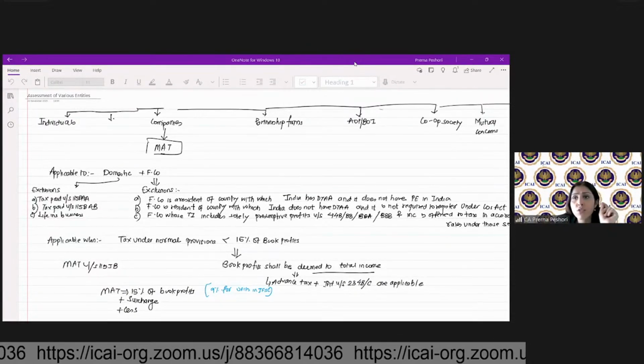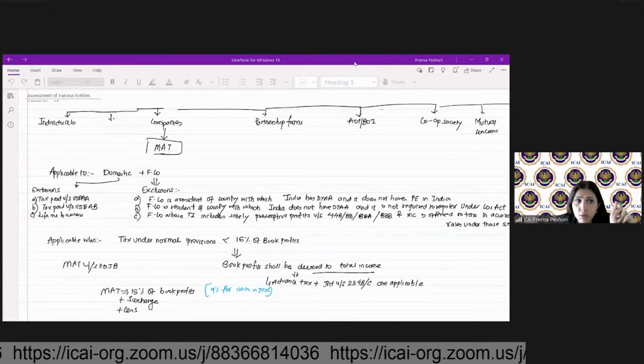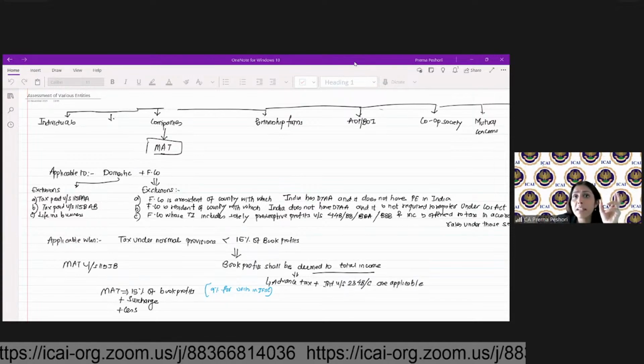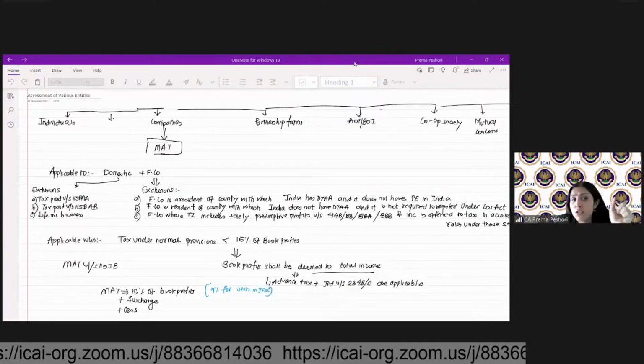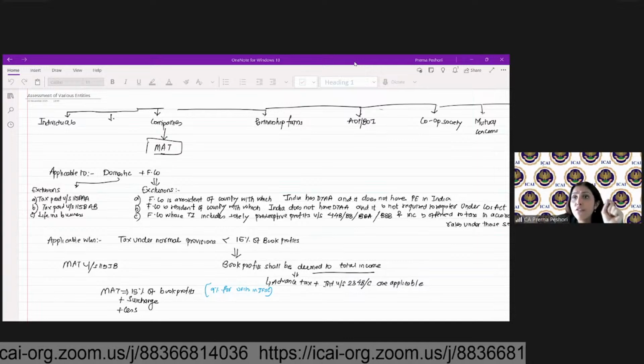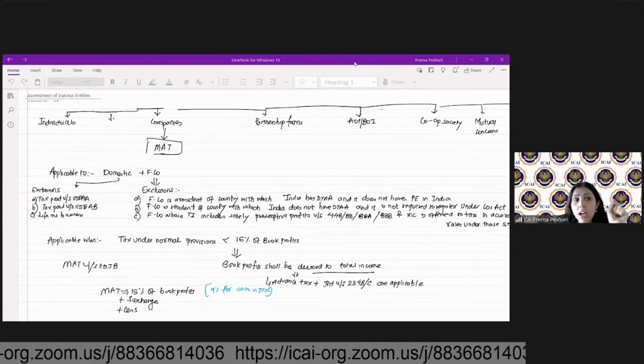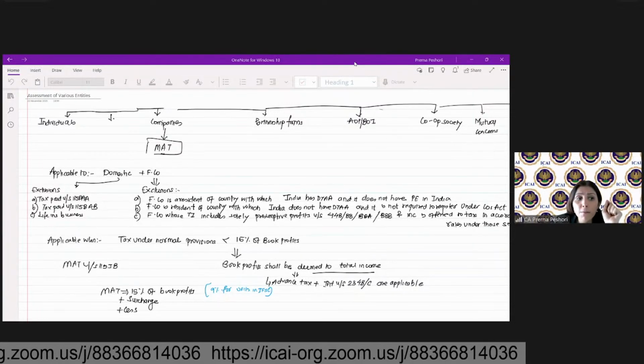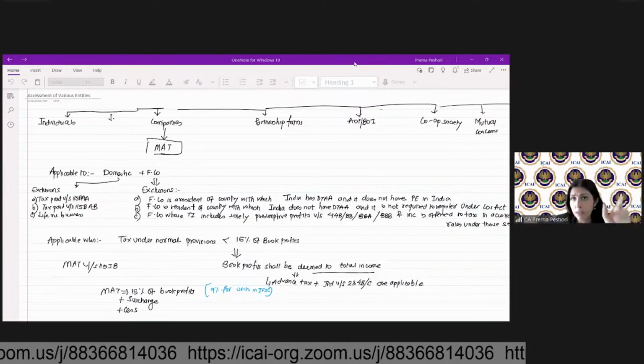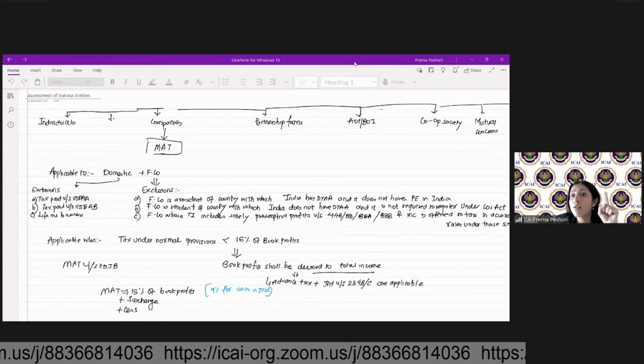So what are the exclusions under the domestic company? There are certain exclusions, that MAT is not applicable in certain situations. Which are the exclusions? If you pay the tax, if you opt for the concessional tax rate under 115BAA or 115BAB, in both these situations, MAT does not apply.